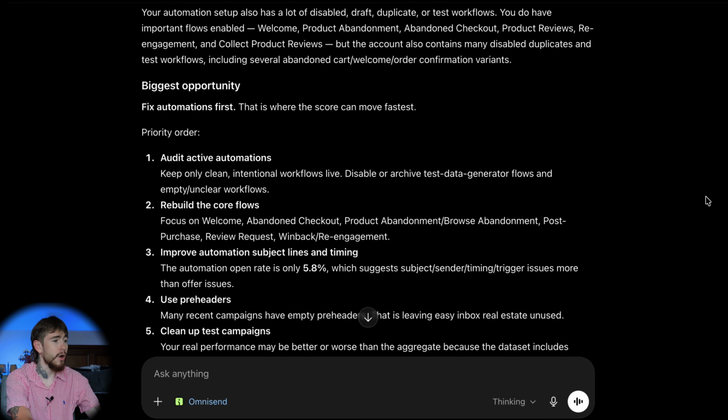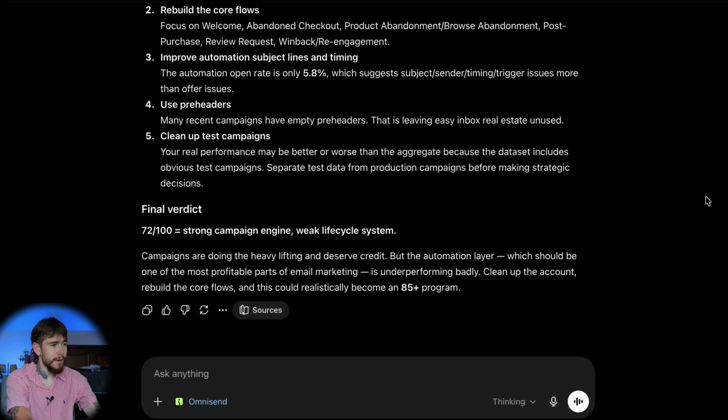But here's the problem, our automations. Then it's gonna tell you why it gave you the score it gave you and full recommendations to improve your account score. An audit like this would typically cost you thousands of dollars from an email marketing agency. But now ChatGPT can do it for free in just a couple of minutes.